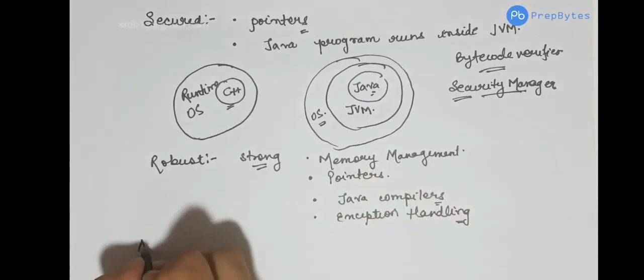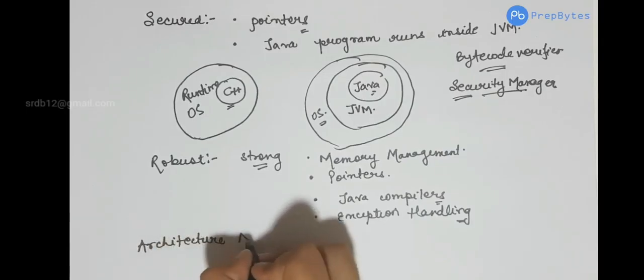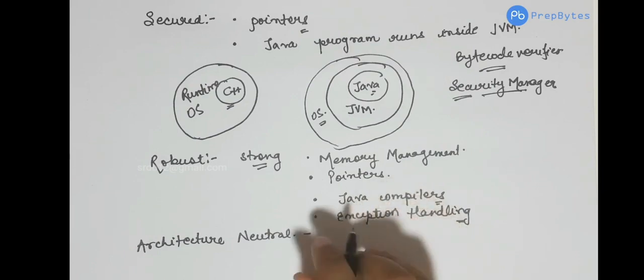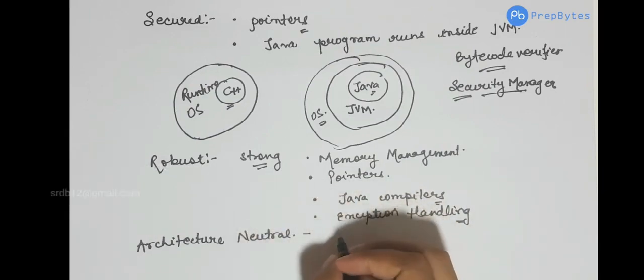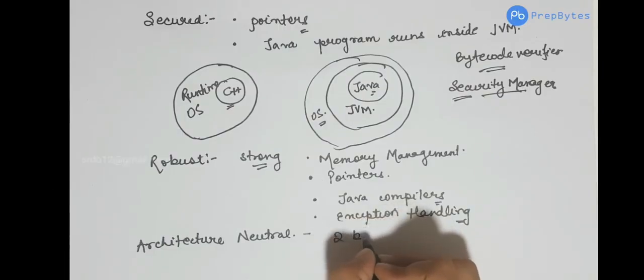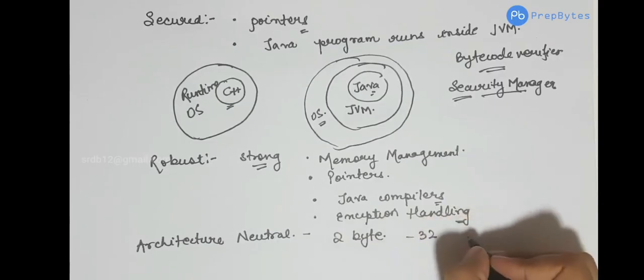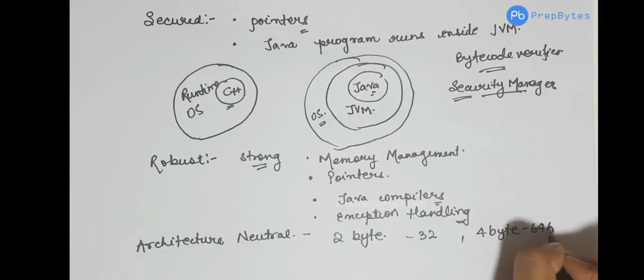Next, Java is architecture neutral. Why is Java architecture neutral? Because in other languages, let's say in C, if we have an integer, it will be 2 bytes in a 32-bit operating system and it will be 4 bytes in a 64-bit operating system.